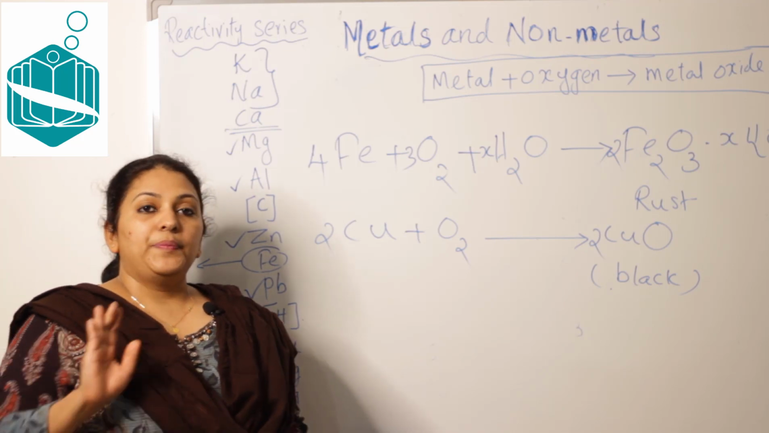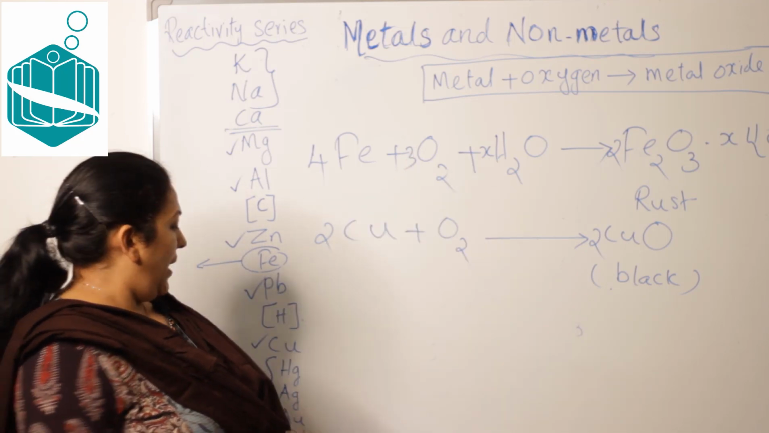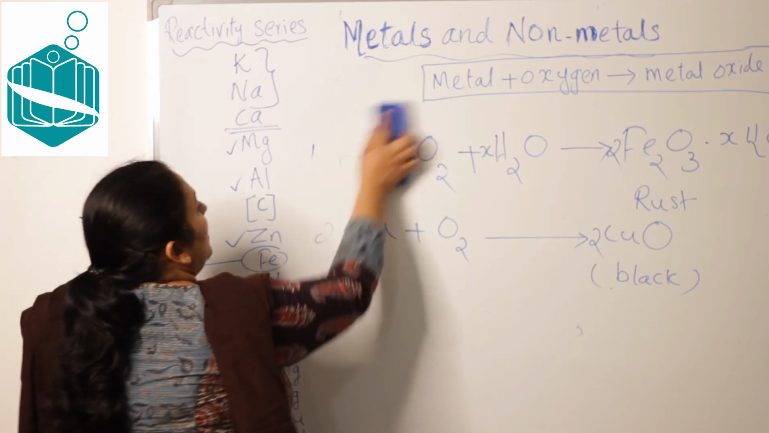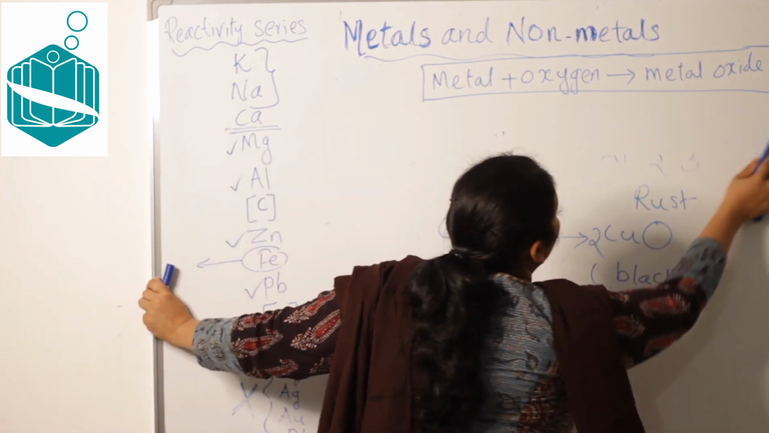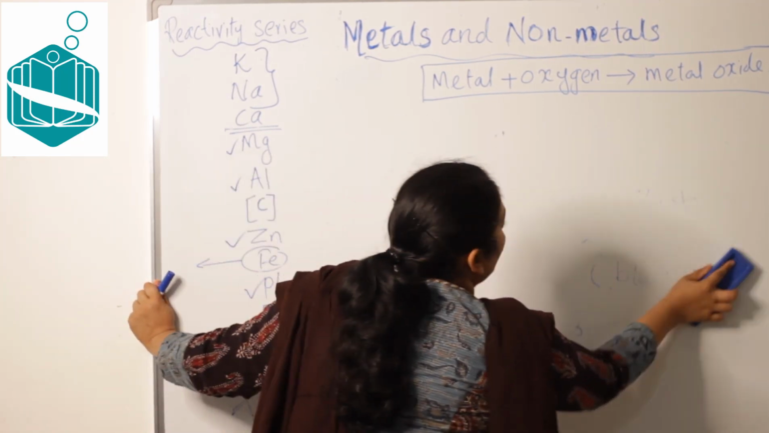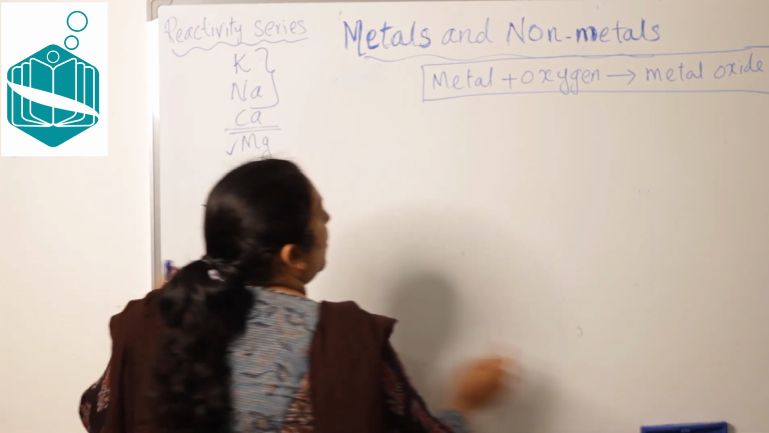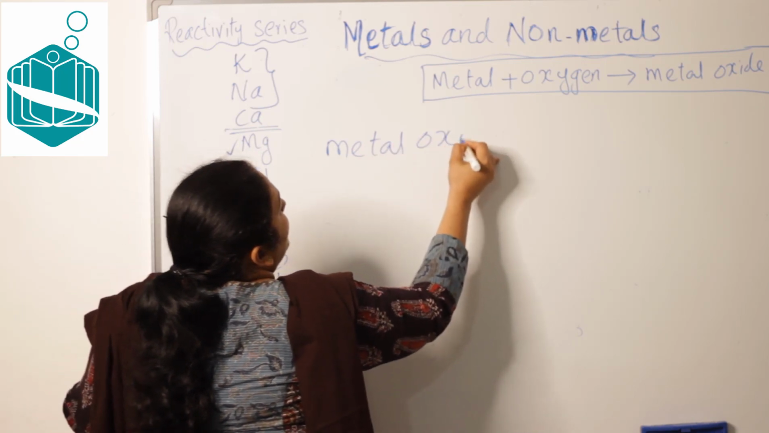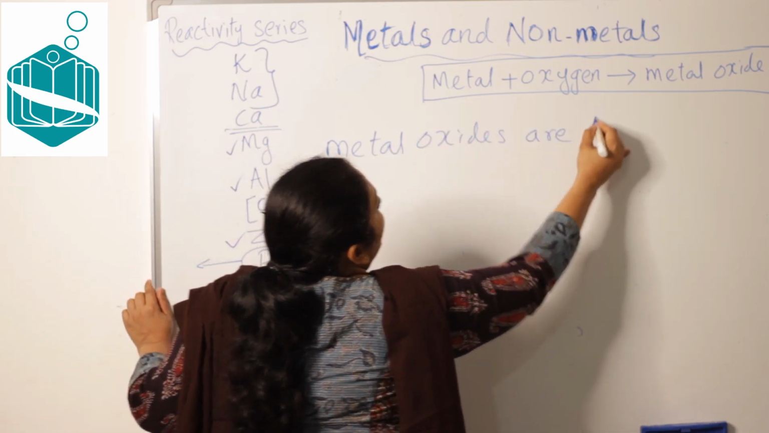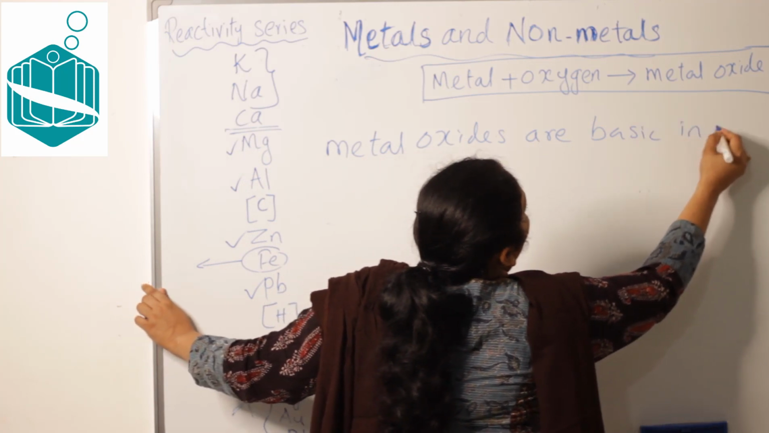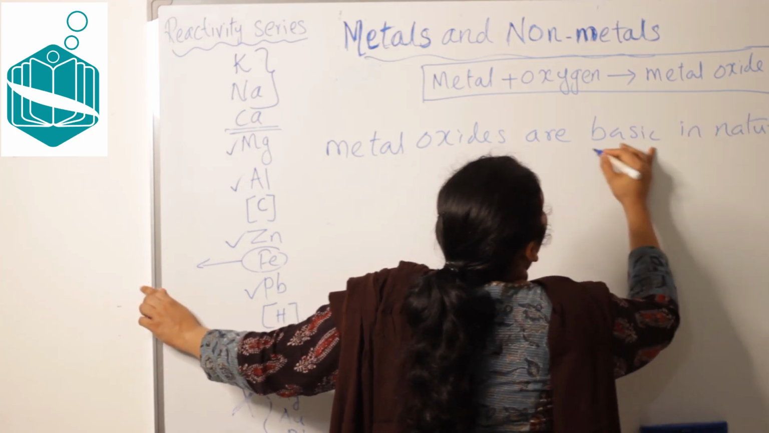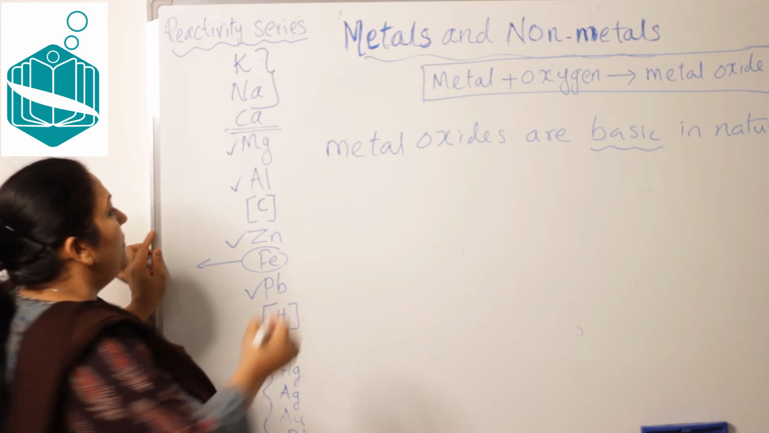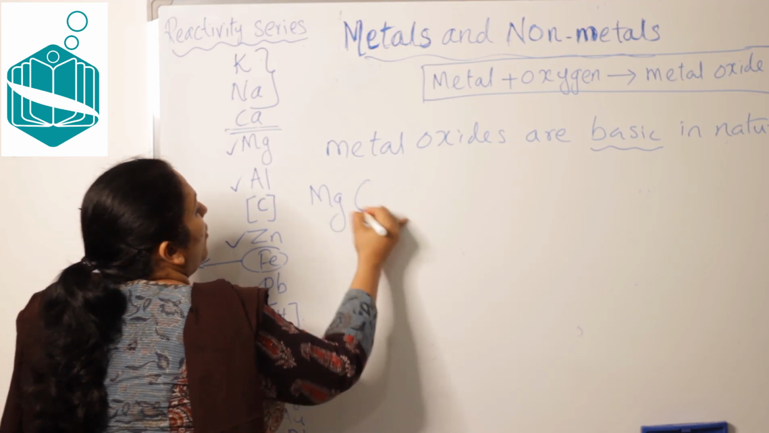Then we know about metal oxides. What is the nature of metal oxides? We learned this in which chapter? Second chapter. Metal oxides are basic in nature, right? Why are they basic in nature? Let's take one example, magnesium oxide.